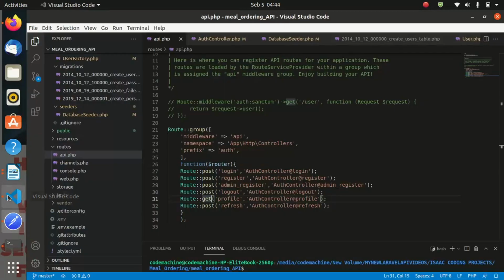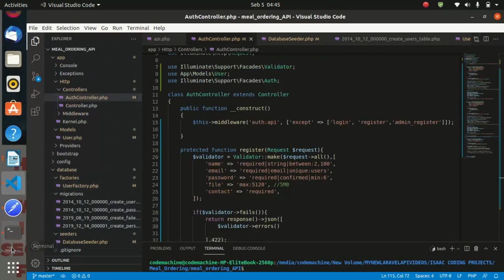And now let us see, we have implemented the login, register, admin register, profile. Now we are remaining with the two endpoints. That is the refresh and the logout. And for the refresh, we can use the same code as the login because whenever we log in again, the previous token issued to a specific user must be cancelled out and a new token must be used. So let us go ahead and implement the refresh endpoint.